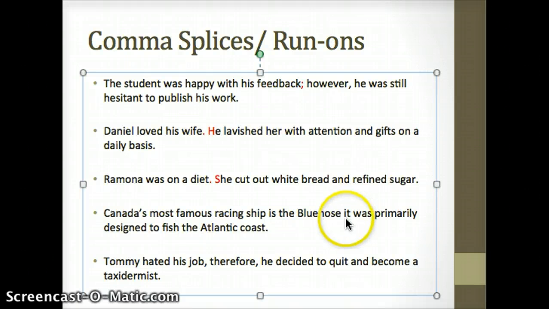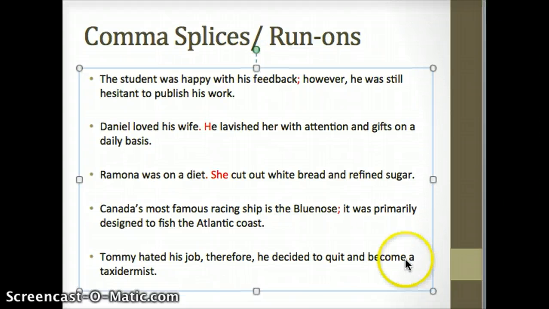Instead of a noun, we have a pronoun as the subject, but it still stands as a subject. It's what the sentence is about. And the predicate was is there. So once again, we have a run-on sentence that can be divided into two separate sentences. In this case, I think a semicolon would be appropriate.